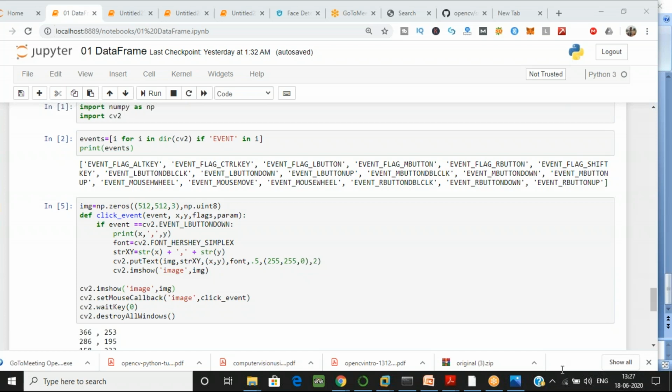Nimrat, image hyphen image is the first argument you are giving in the string. It is the name of that window which is open for you. You can change it also. Instead of image, you can write image 1, image 2, or your name also. It's just the name of the window. The second argument, img, which you are passing, is the actual image which is stored in that variable. So have you understood cv2 image comma img, Nimrat, now?